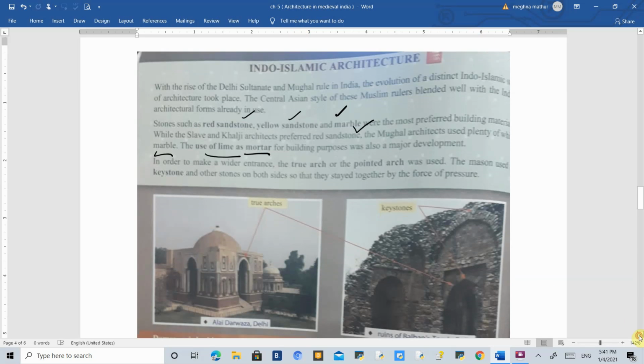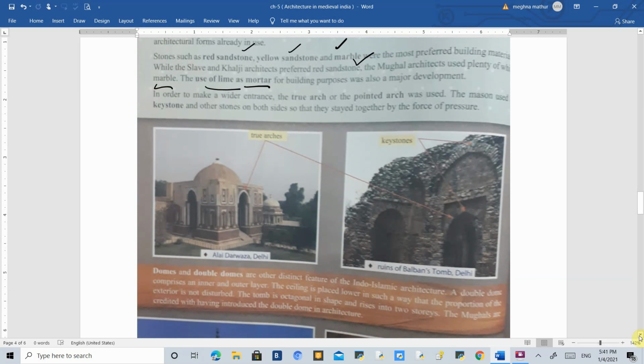In these photos, you can see different kinds of architecture. For example, this kind of gateway is called a true arch. Somewhere you will find it a little pointed, somewhere it is very simple. And then you will find the middle stone, which keeps the two big stones together in order to hold the roof up, and that is called the keystone.